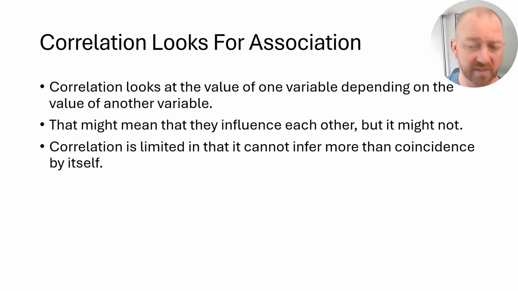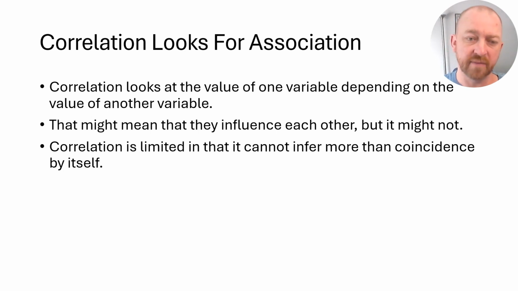Correlation, of course, is very limited in and of itself because it cannot infer anything beyond just a coincidence between two variables changing together. In and of itself, it can't do that. It would be much more dependent on the research methods used in gathering those data to really unpack some kind of underlying causal relationship. The math in correlation just isn't able to do that.